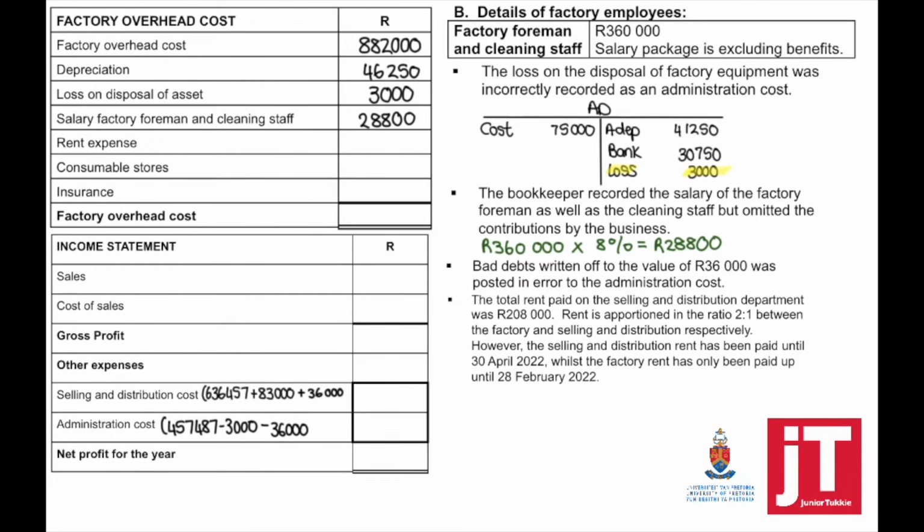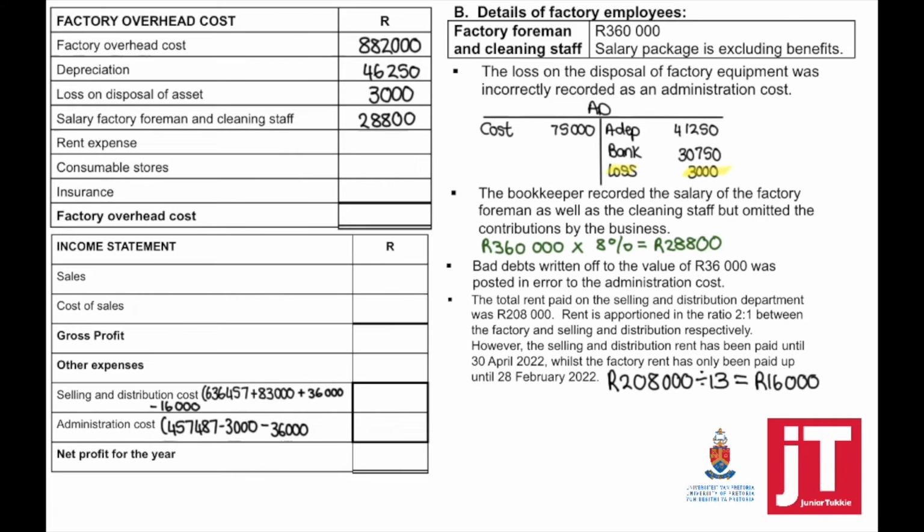However, the selling and distribution rent has been paid until 30 April 2022, which is outside of our accounting period, while the factory rent has only been paid up until 28 February 2022, which means that if our accounting period ends March 2022, 1 month is still outstanding, which means this must be added.